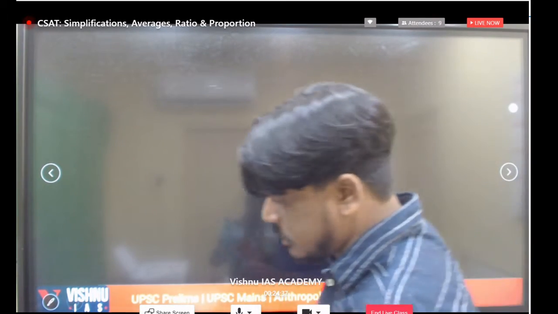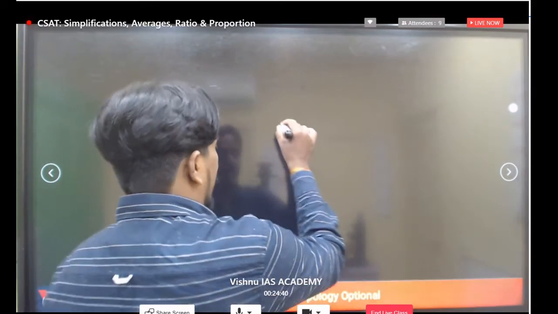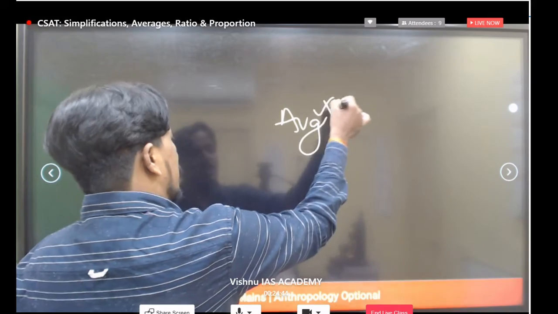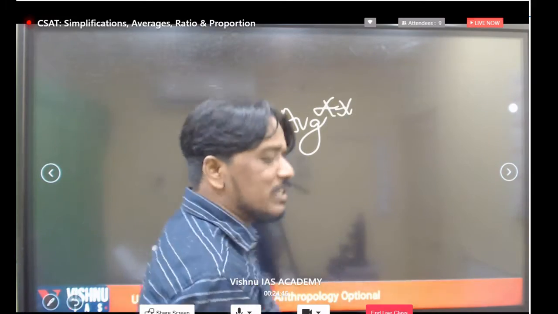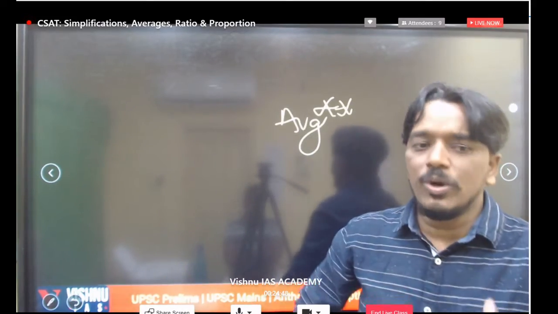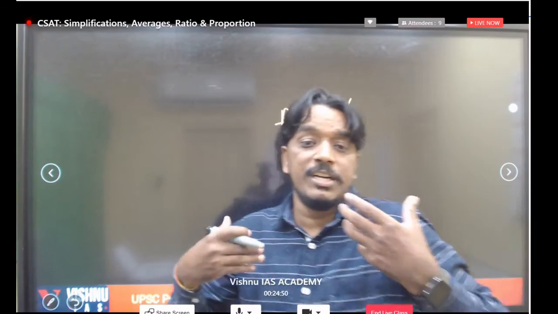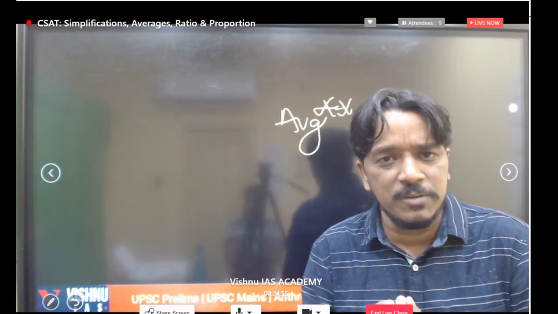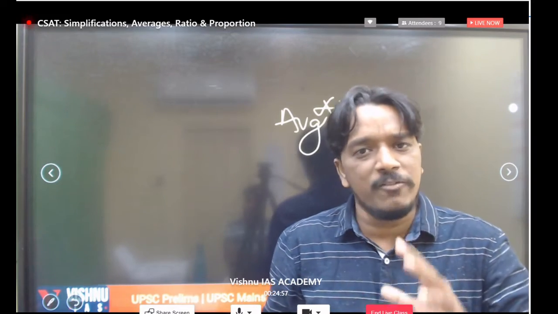Now we'll move to another very important concept. The next two concepts are very important. That is average. The average concept is most important, but I think everyone knows the meaning of average and its formula or definition. If you know the definition of average, definitely you can answer all types of average questions.